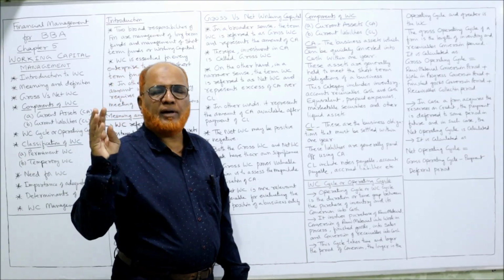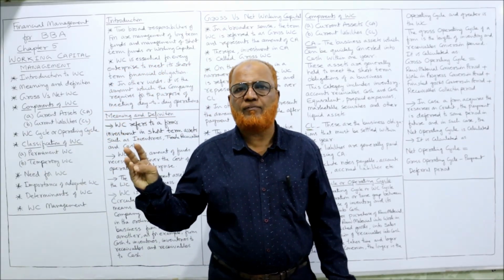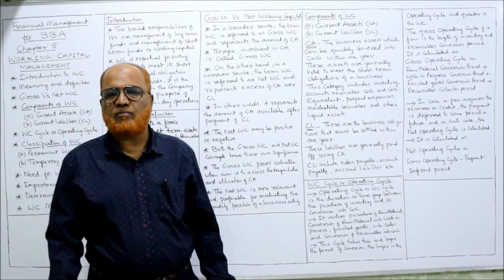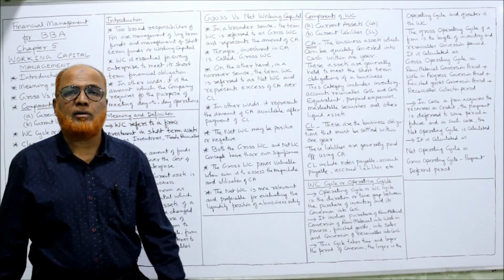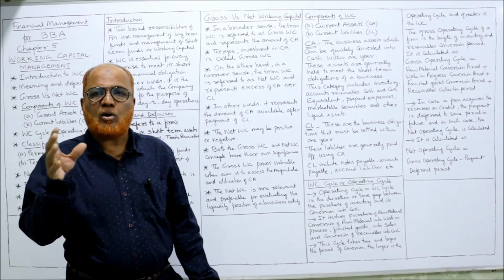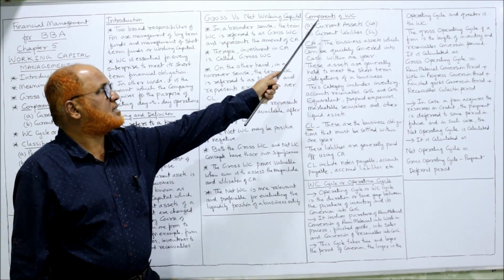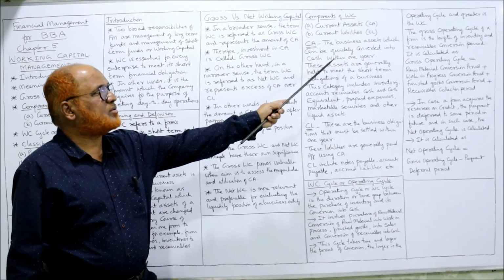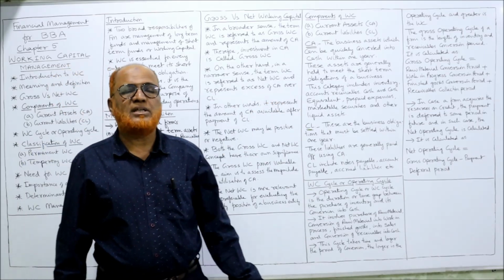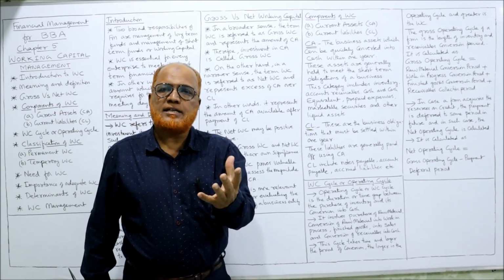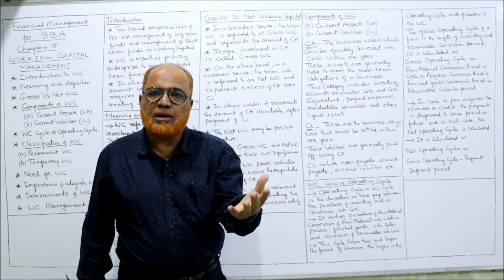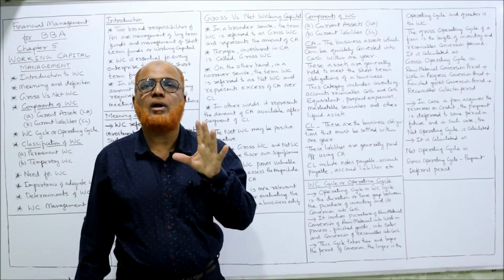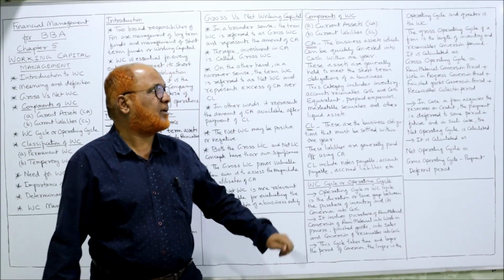So far I have explained to you the introduction, then meaning and definition, then I have explained about the gross working capital and net working capital. Now the next topic is components. The working capital components are two, that is current assets and current liability. So what are current assets? The business assets which can be easily converted into cash within 1 year. Any asset which can easily be convertible into cash within 1 year, that is called current assets.